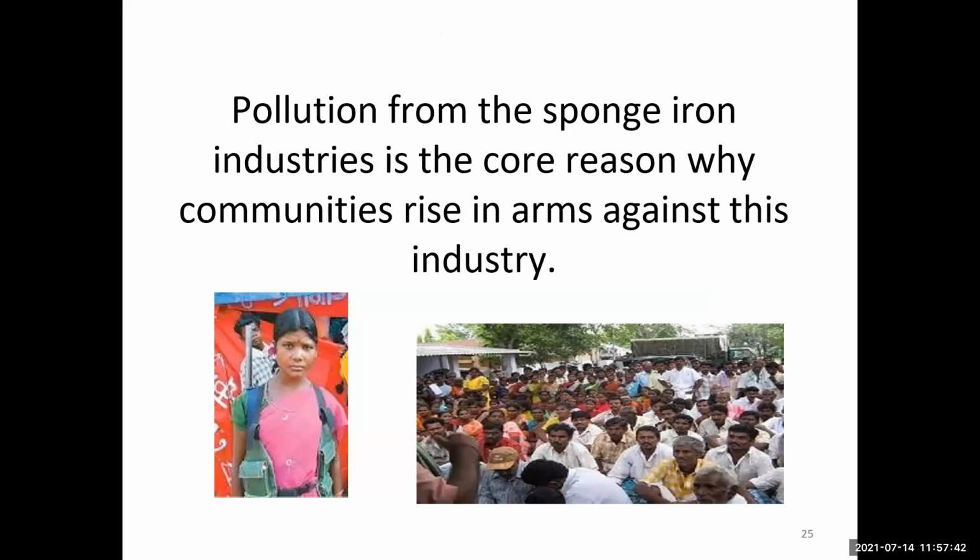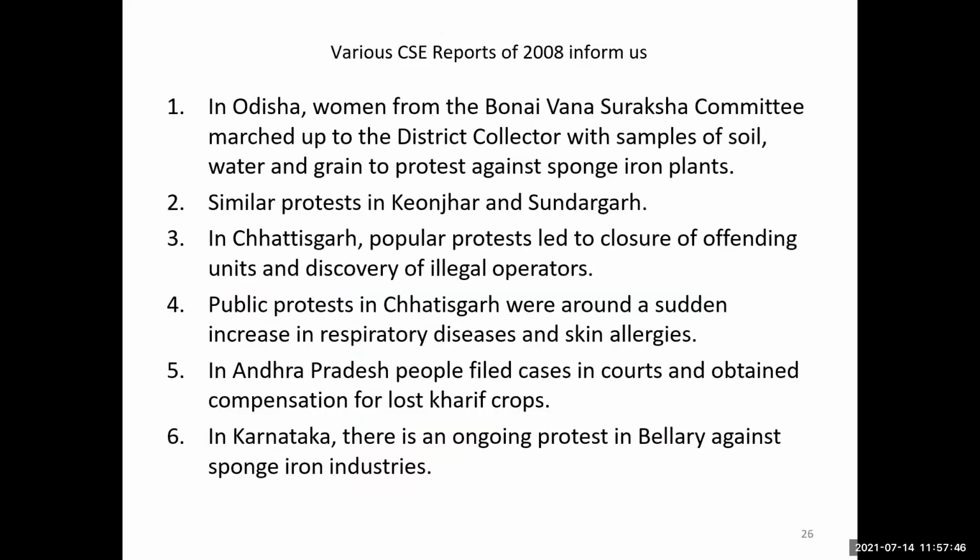This is the core reason why communities rise up in arms against the industries.